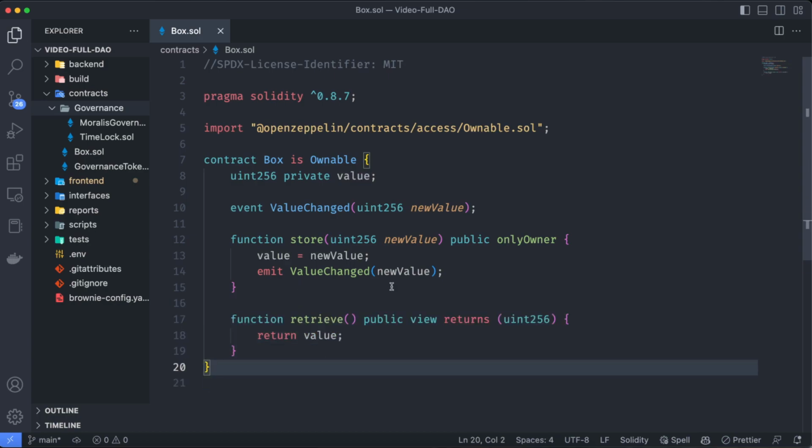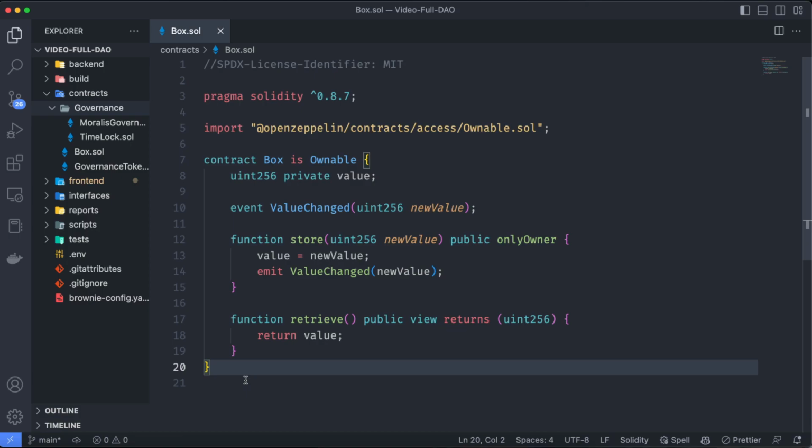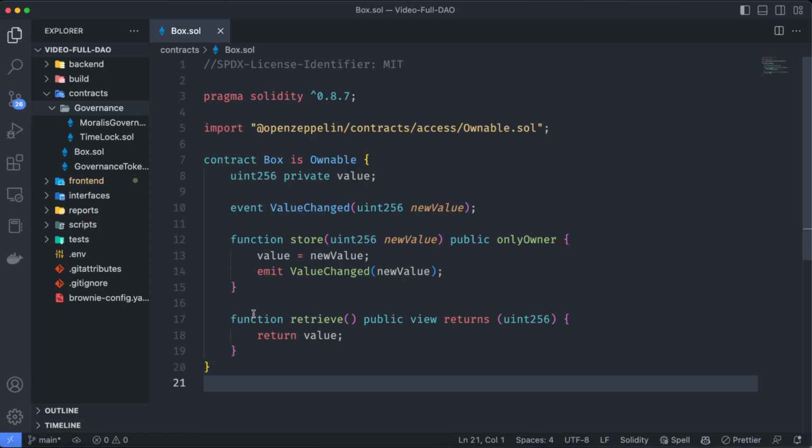And you might be thinking, why don't we use a complex smart contract? Well, remember, this is for showcasing purposes. The point here is for you to understand how the DAO workflow works. So for learning purposes, let's keep it as simple as we can. And that's it. We have our first contract done.